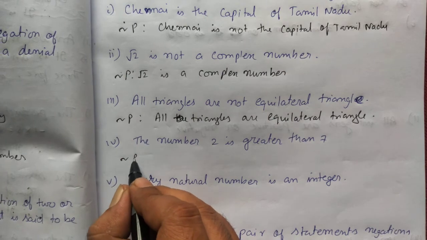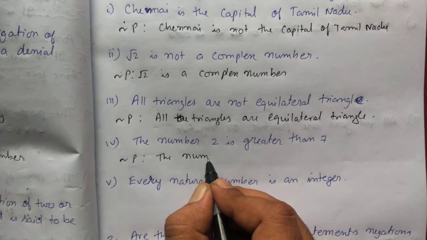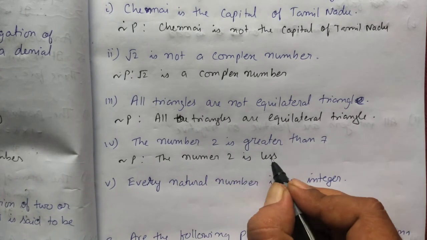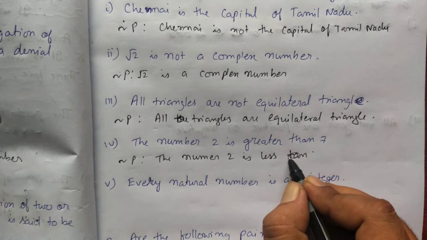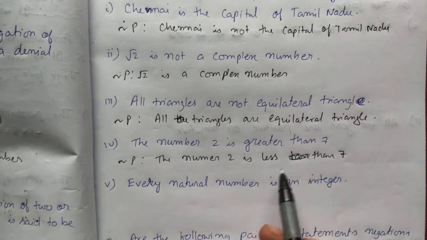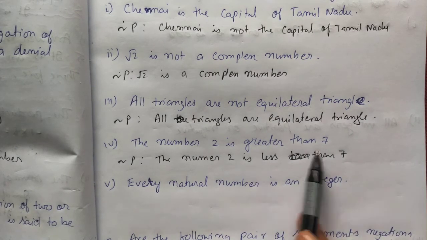So the negation of P will be: the number 2 is not greater than 7, or you can write less than 7 also, no problem. So the opposite of whatever is there.